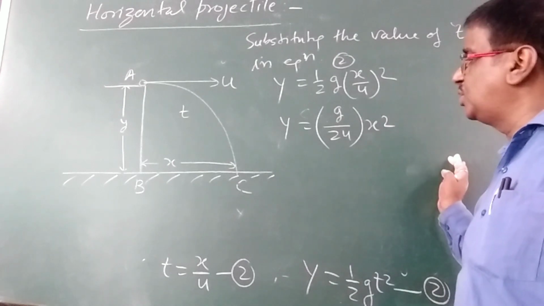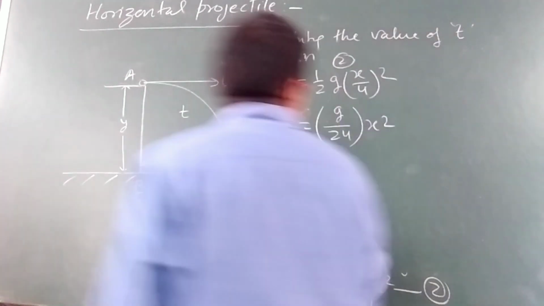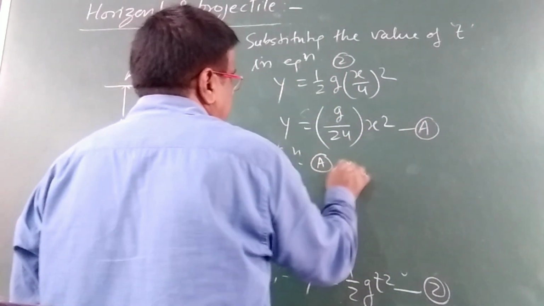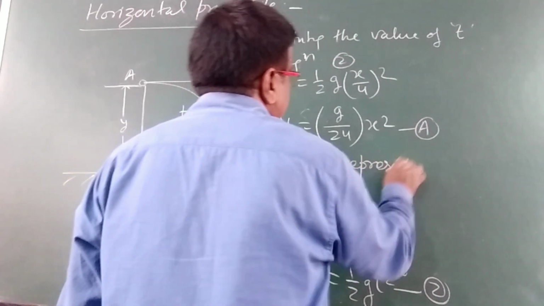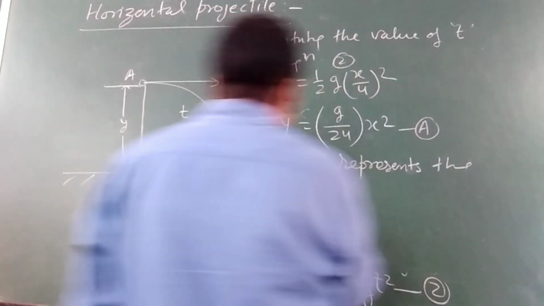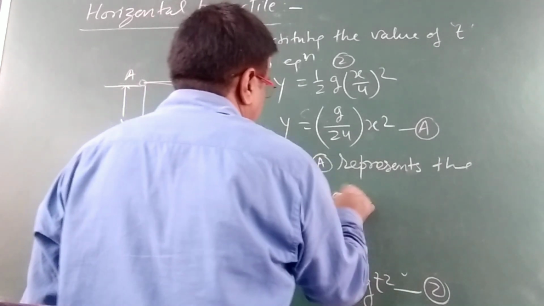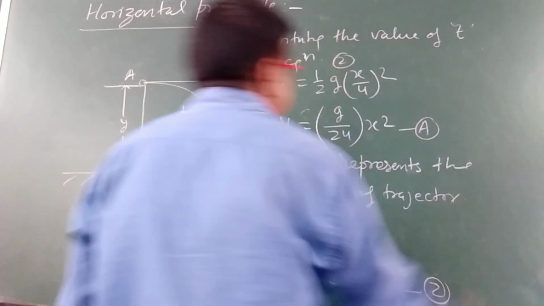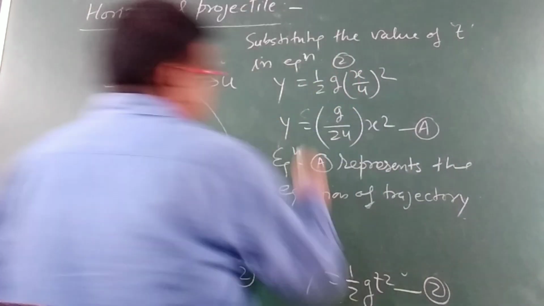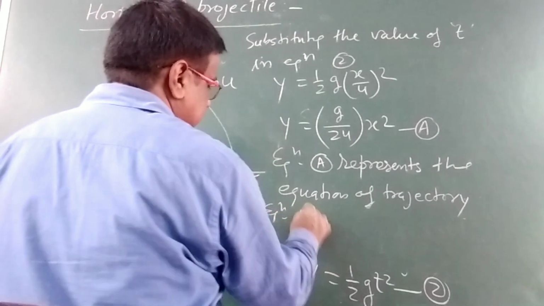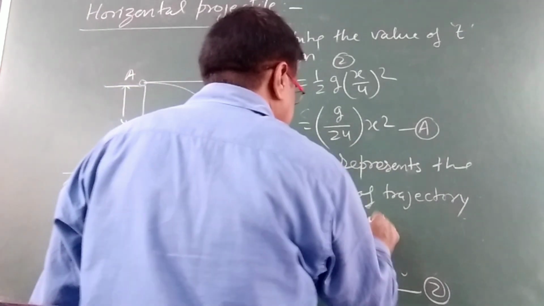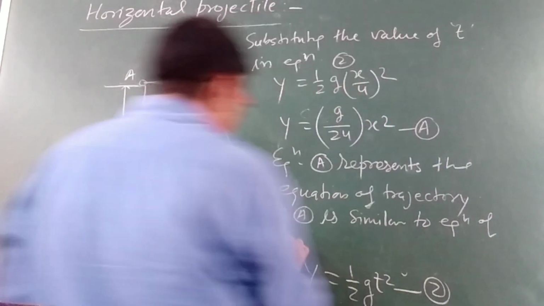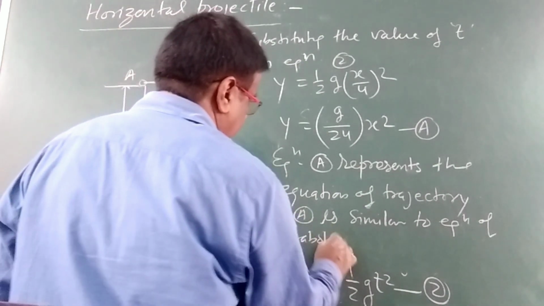Here two terms are 0, but this equation A represents the equation of trajectory, and it is similar to the equation of a parabola.